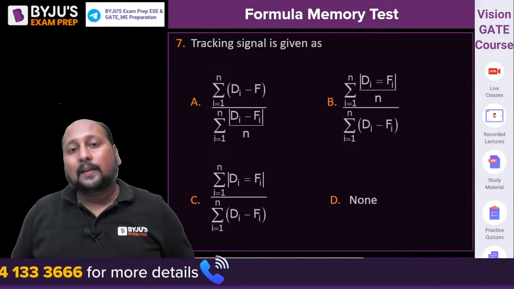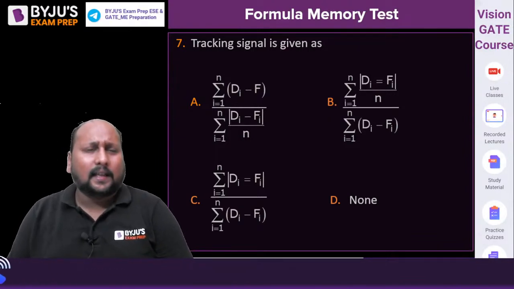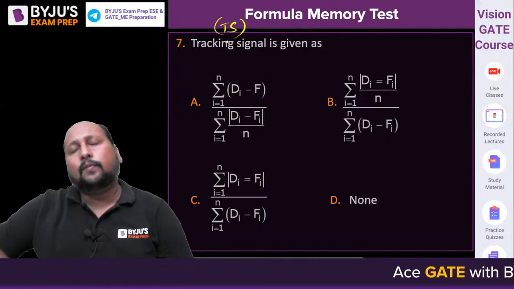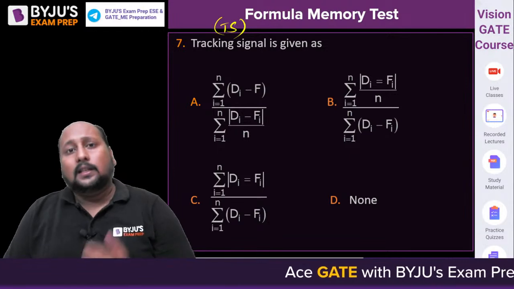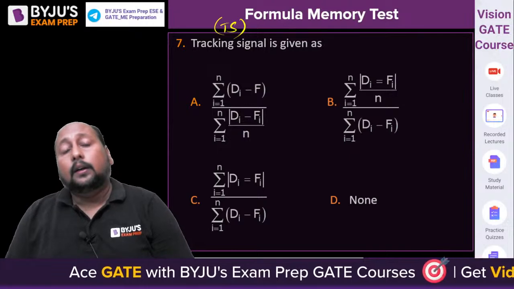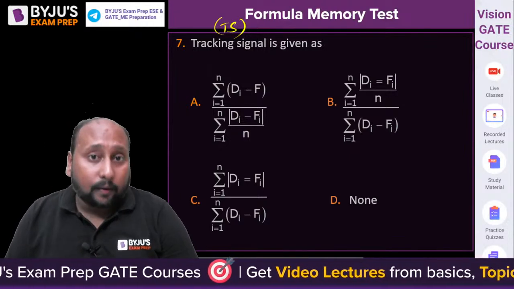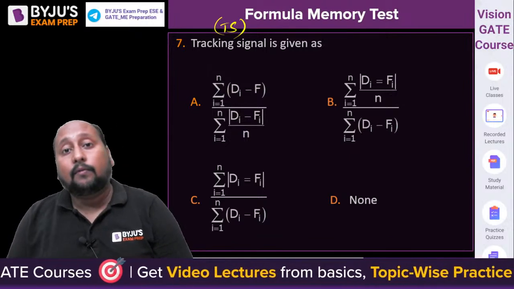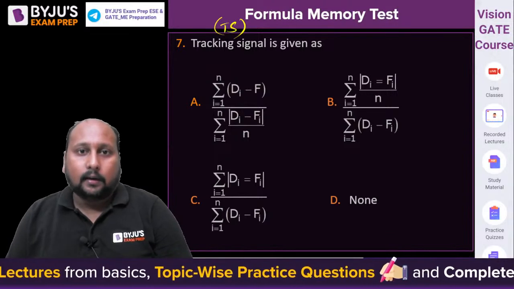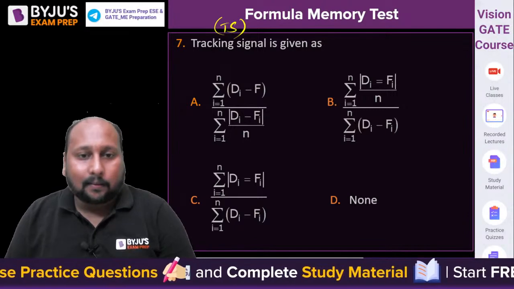The next question is from the tracking signal. What is tracking signal? Anyone? We normally denote it as TS. What is the significance of tracking signal? What does it tell you? Just as the mean absolute deviation gives you the information of the absolute error, bias gives you the direction of error, right? Root mean square, or mean square error, gives you the concept of standard deviation of error, right? Fine. Then what does this tracking signal basically imply? What is the formulation also?